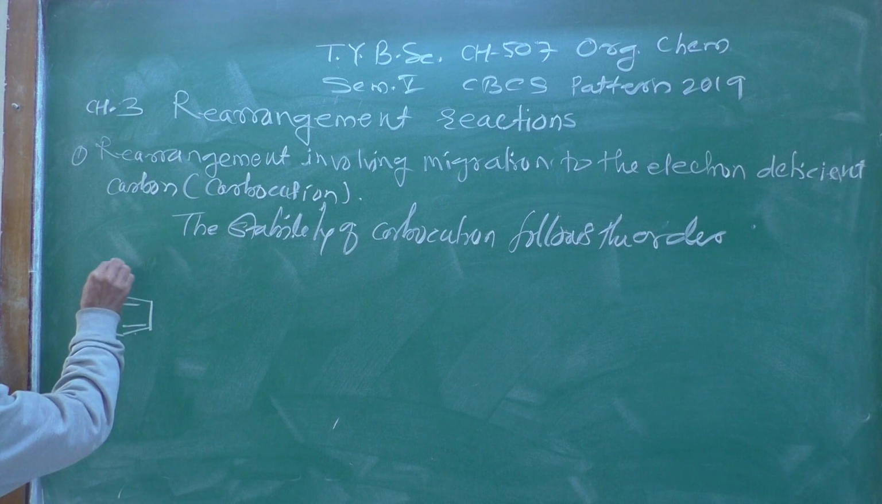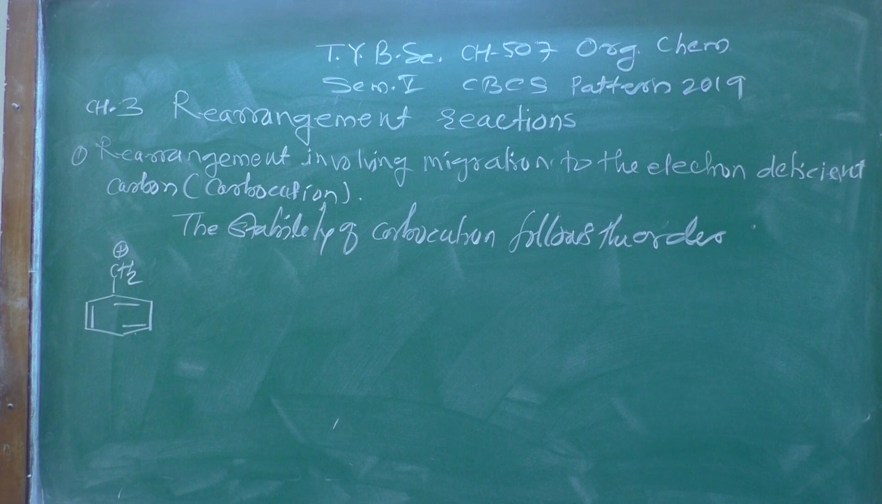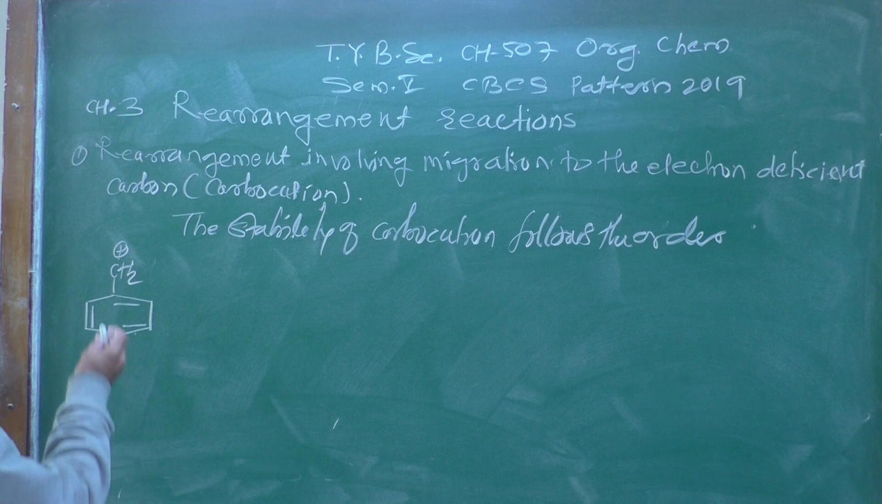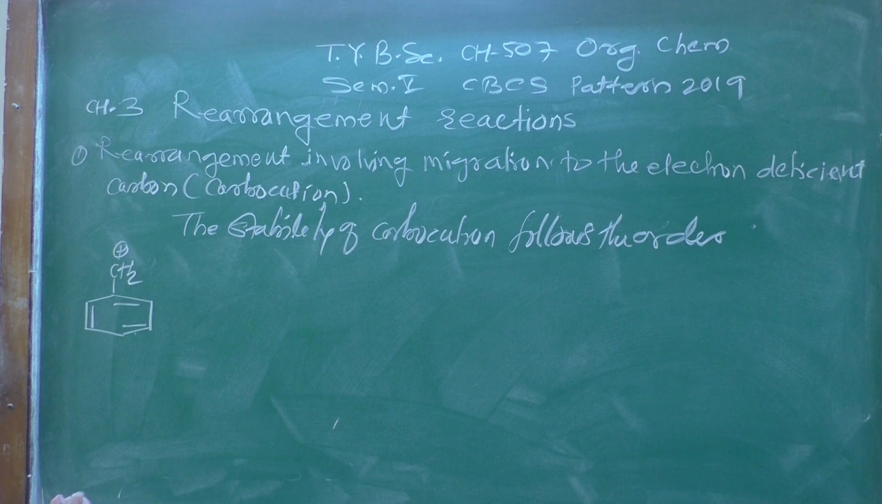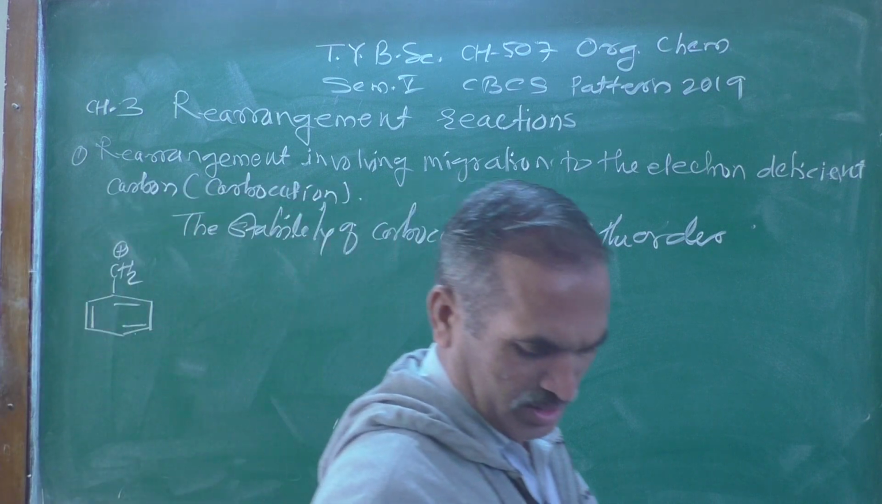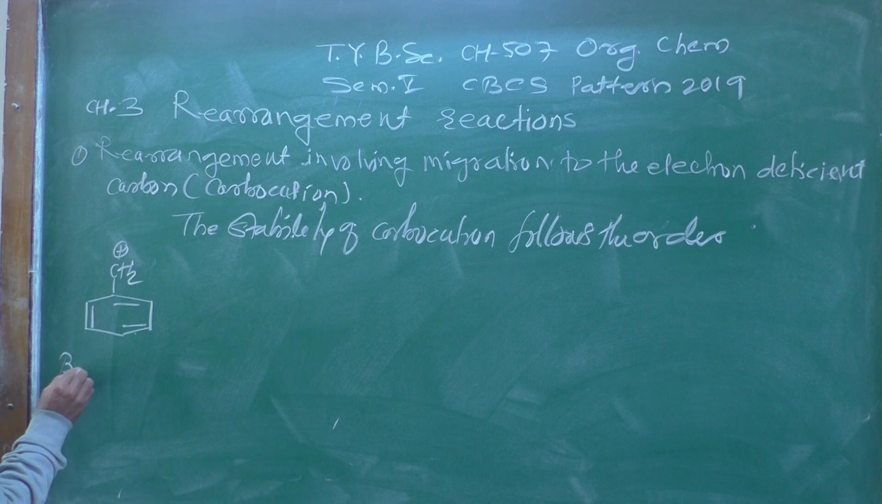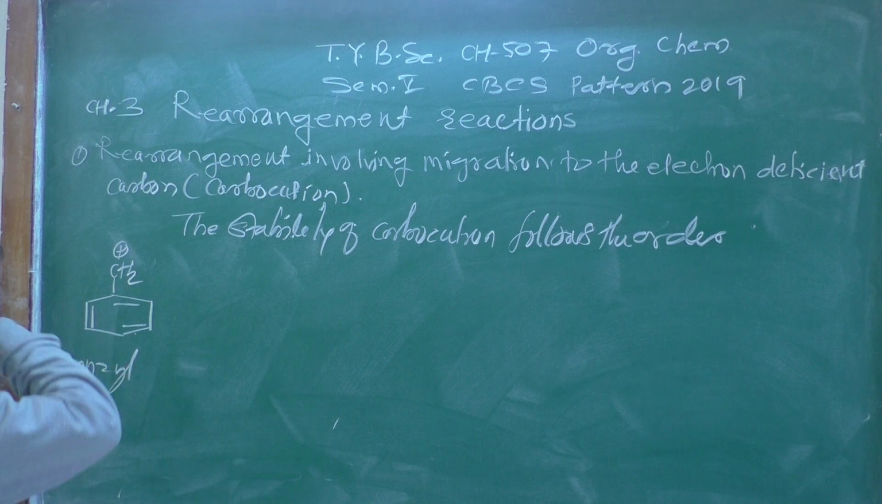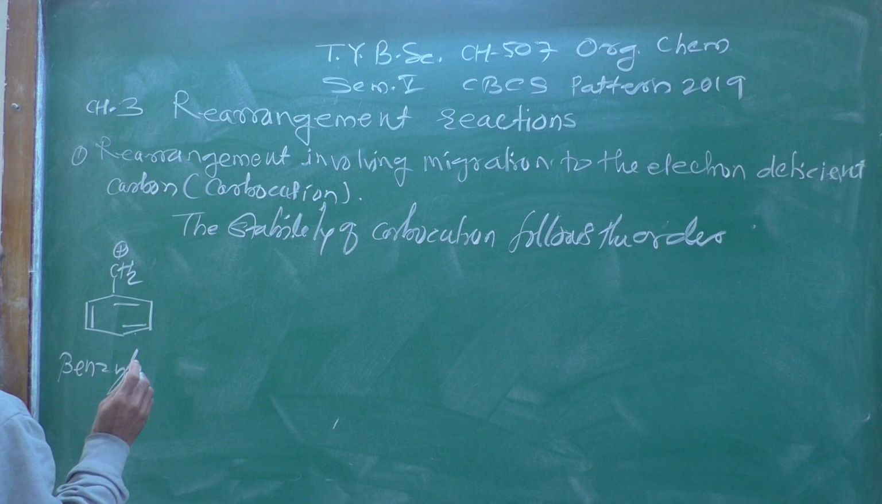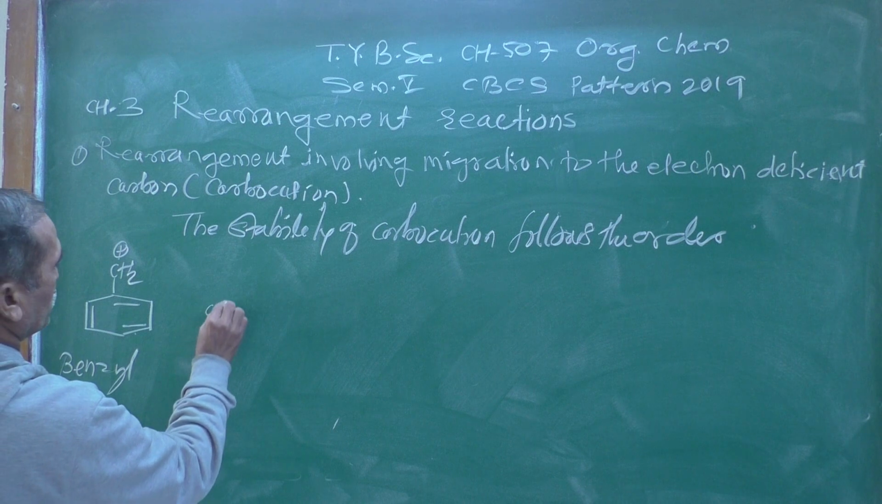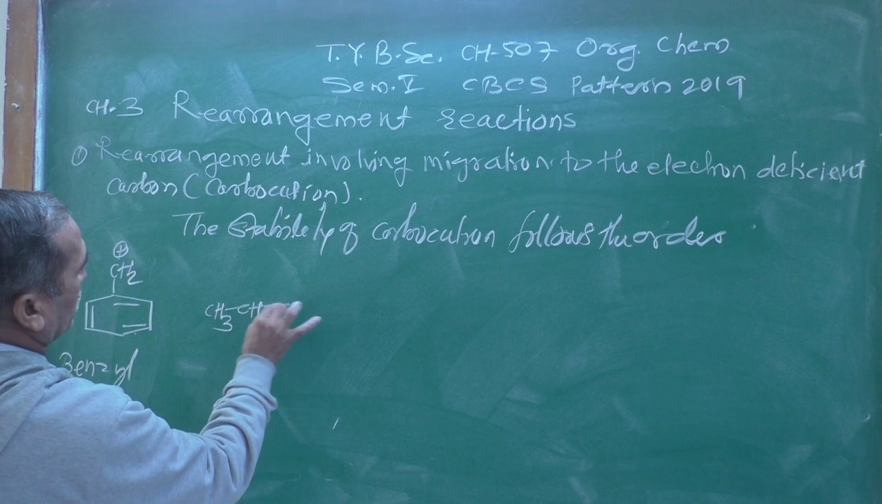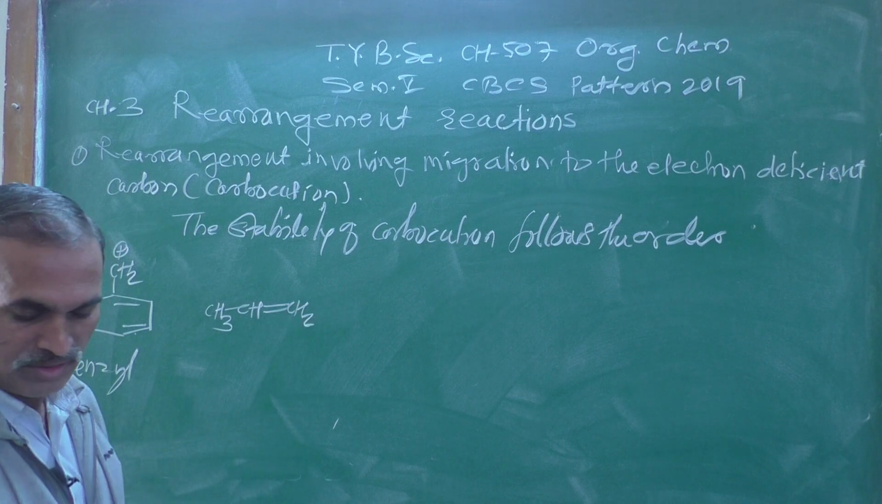So remember here this is a CH2, and as we know there is a benzene ring and that CH2 has a positive charge, so by electron dispersion it gets stabilized. This is known as a benzyl cation. Benzyl cations are highly stable. This is a benzyl system. And the next one I am showing here is CH3 CH double bond CH.